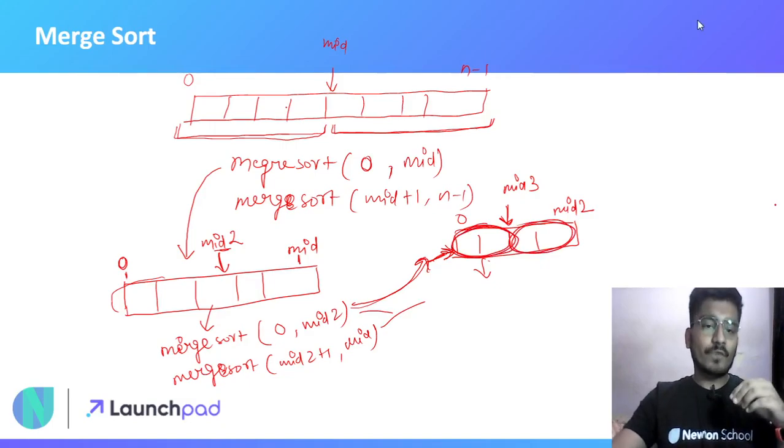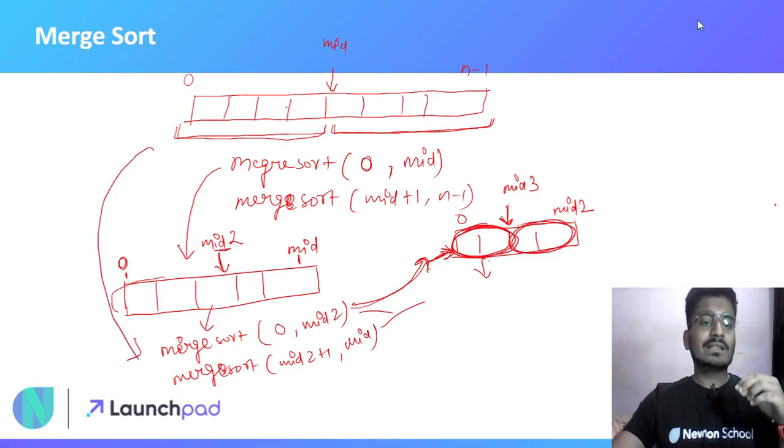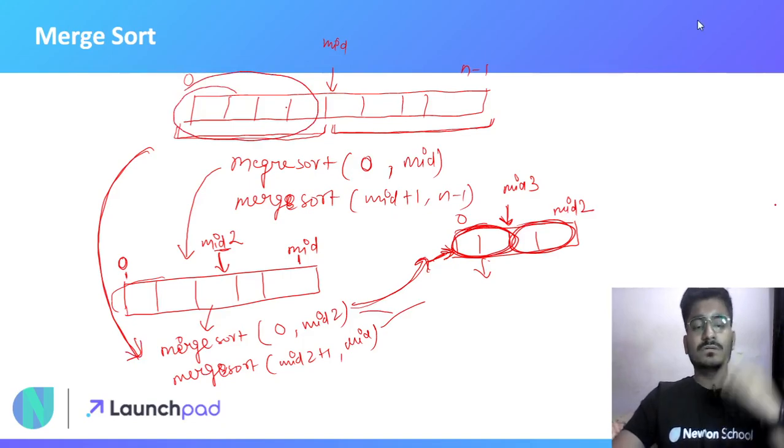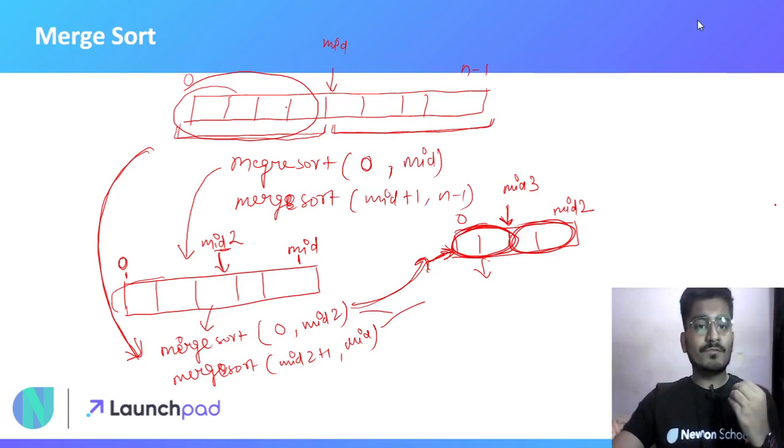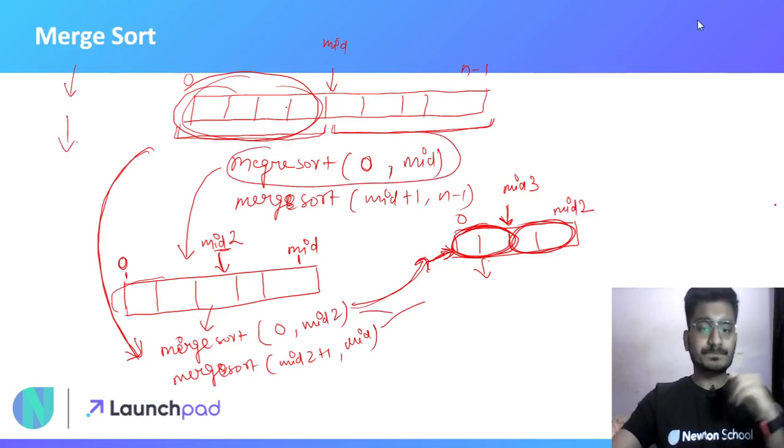So from this you can easily tell what kind of recursion is happening. Firstly we called merge sort for the left half subarray, then for the left half subarray of the left half subarray. That's why we will use recursion for this.